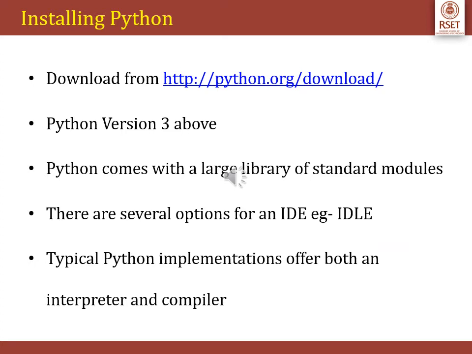When we start learning Python, it is important that all of you install Python. I have given the link for installing Python. You have to install Python version 3 or above, and Python comes with a large library of standard modules. There are several options for installing or running Python. First, we can use the command line and run the Python interpreter directly. Secondly, there is graphical user interface software that comes installed with Python, called IDLE. It stands for Integrated Development and Learning Environment. Typical Python implementations offer both an interpreter and a compiler.